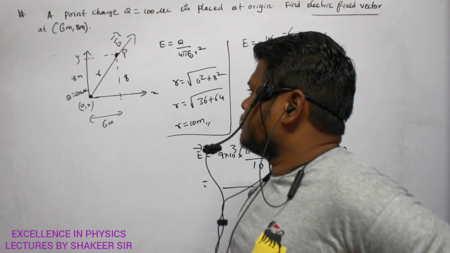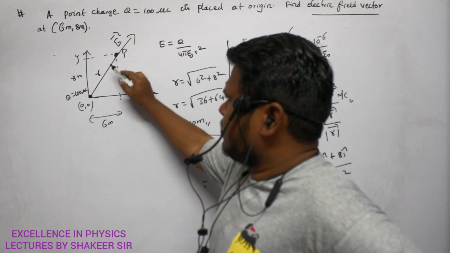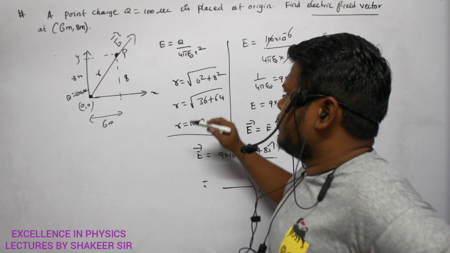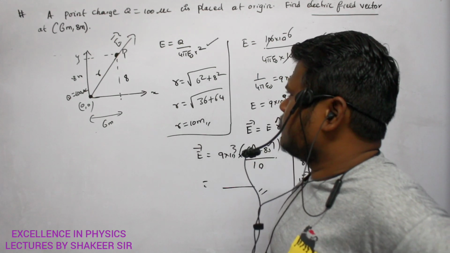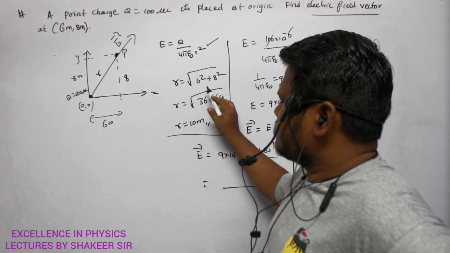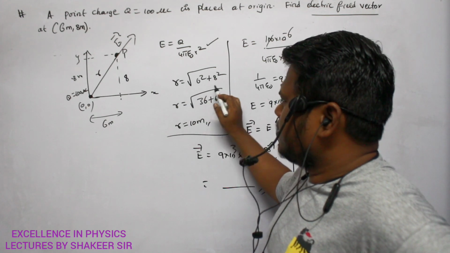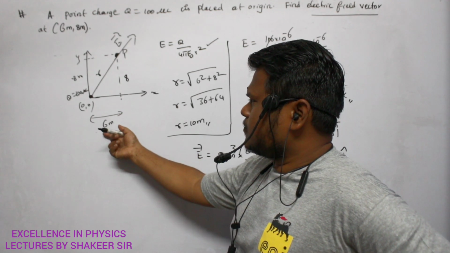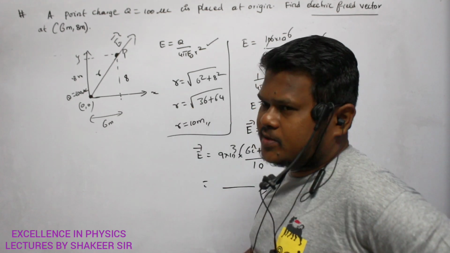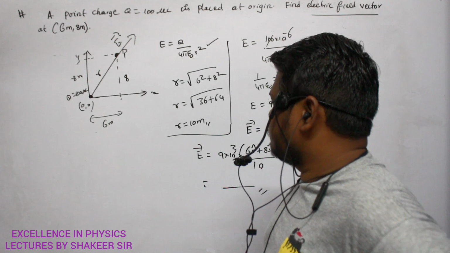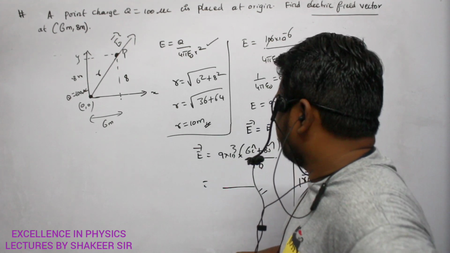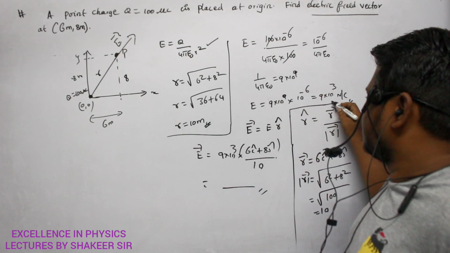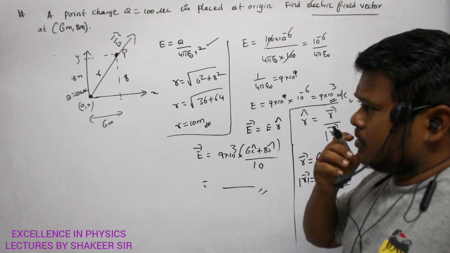So, a point charge is placed here, and here I want to find out the electric field. For electric field at a point, this is the formula: E is equal to Q by 4 pi E naught into R square. But how can I calculate the R value? By using this concept, along the x-axis it has a length of 6 meters, along the y-axis it has a length of 8 meters. Are you able to understand? So this is my R value. Once I get R value, I just substitute in this relation, then I get the magnitude of this electric field. But what is he asking?